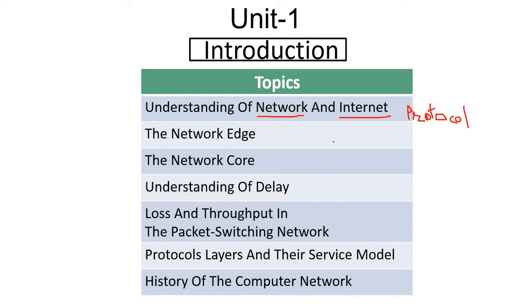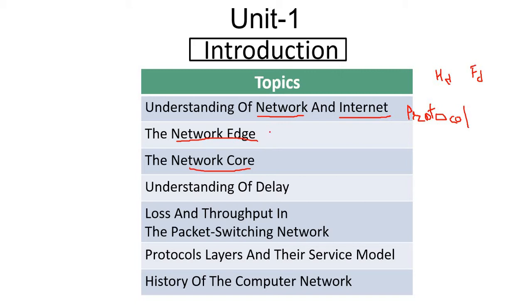And then after we discussed communication modes like half duplex and full duplex. Then we moved towards the network edge and network core.